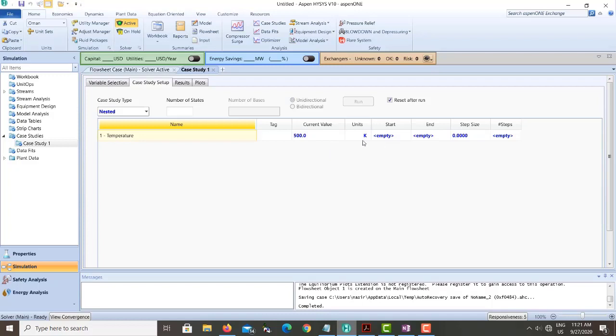Here on your screen you will get the current value of the temperature, the starting point of the temperature, the ending point of temperature, and the step size between start and end. What is the step size of every time they will change. Based on the step size, it will calculate the different steps. For example, if I use 500 for the start and 1000 for the end, and if I take 50 steps, then how many steps it takes from 500 to 1000 will be shown up here.